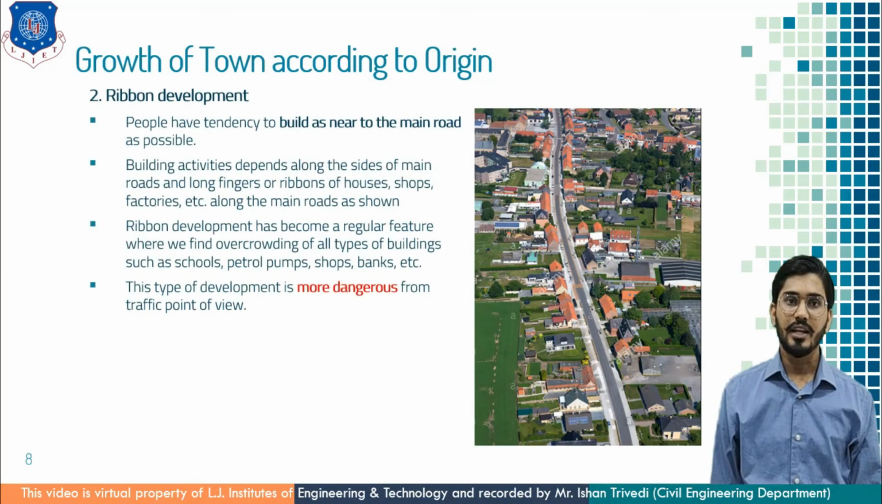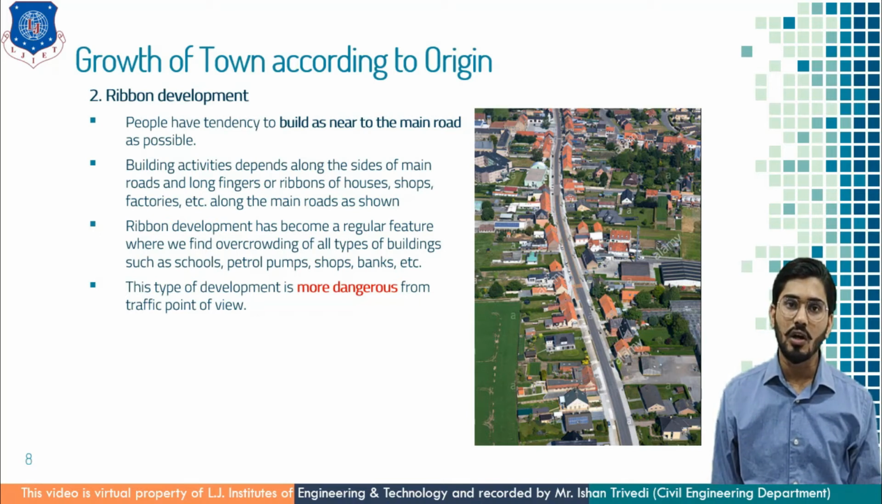Next is urban development. In cities, everyone has a tendency to build as near to the main road as possible, and hence building activities develop along the sides of the main road, and long fingers or ribbons of houses, shops, factories, etc. are developed along the main roads. You can see here the activities are attracted to the main roads and all the development is done on the main road only. At a major junction there will be only a tea stall.